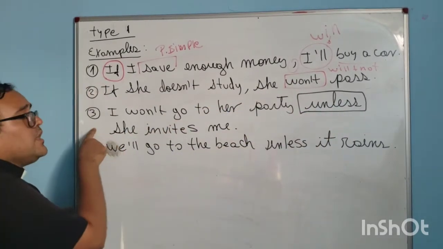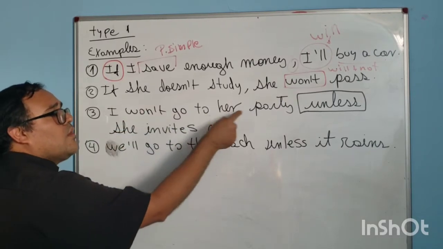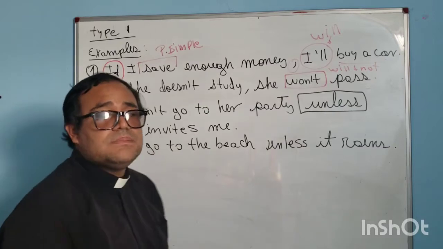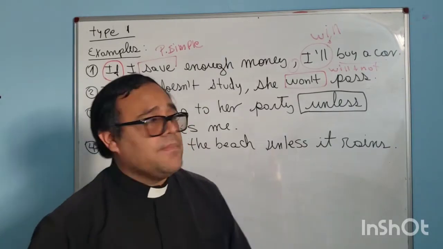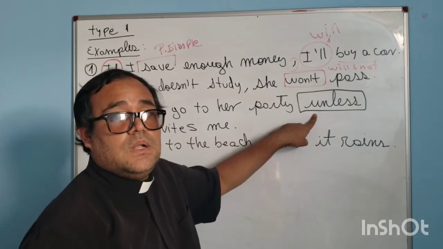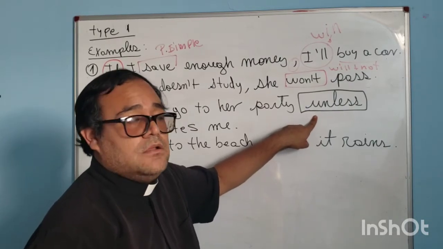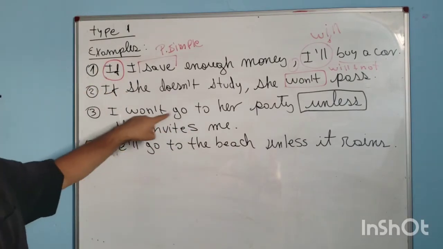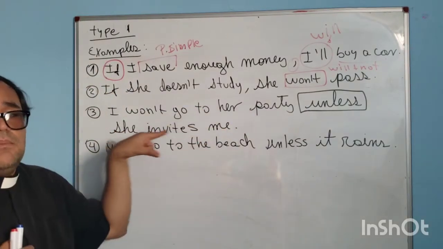Now, number 3: I won't go to her party unless she invites me. This part is different, but it's the same. Unless means a menos que. It is similar to if. Yo no iré a su fiesta a menos que ella me invite.